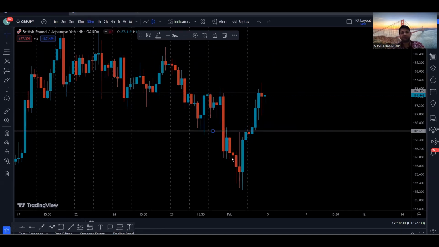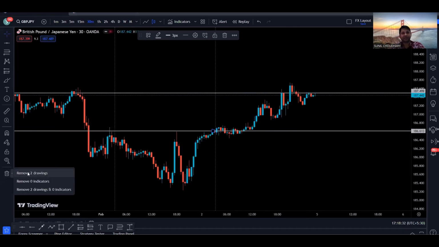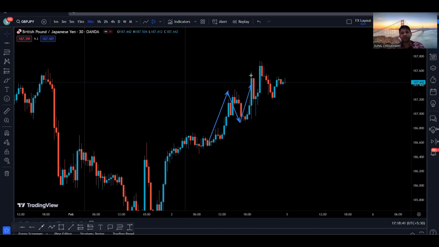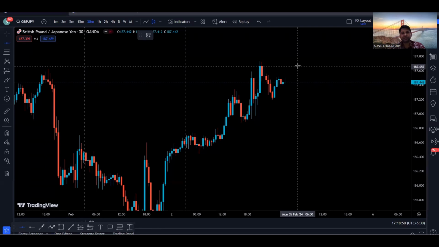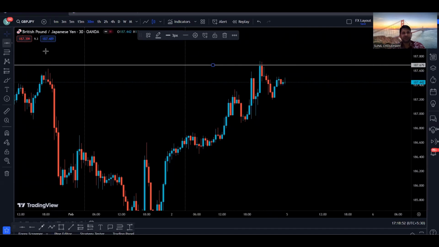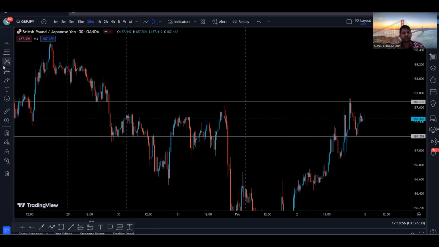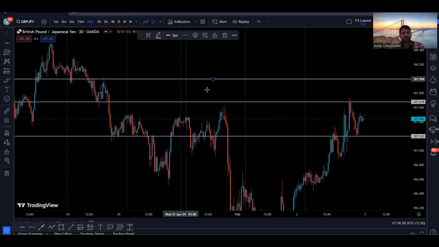Now let's go to the 30-minute time frame to see what exactly is happening. On the 30-minute, we can see we are currently making higher highs and higher lows. So bullish market structure, we're making higher high, higher low, higher high, higher low, higher high. So basically we have a bullish market structure on the 30-minute time frame. Also, let's try to mark our levels. We have this one as a resistance and this one as a support. So now we know where the next resistance is. The next resistance is right here.